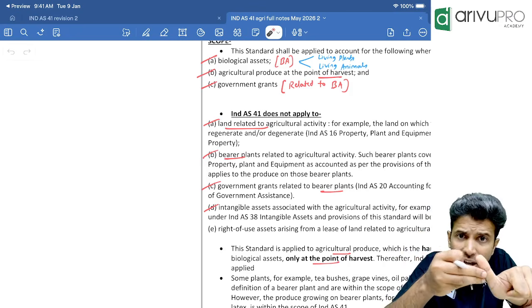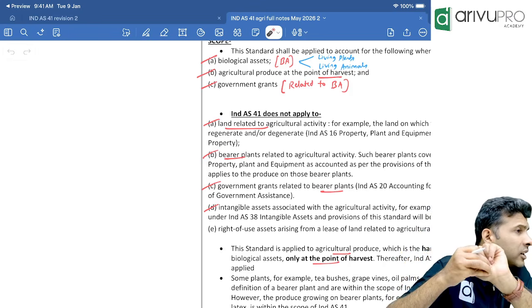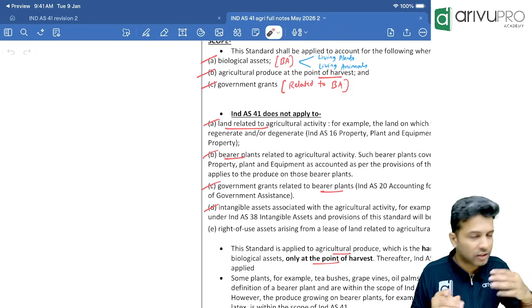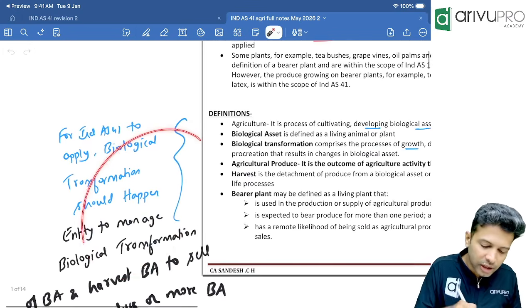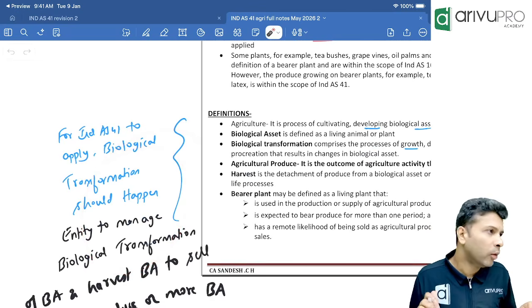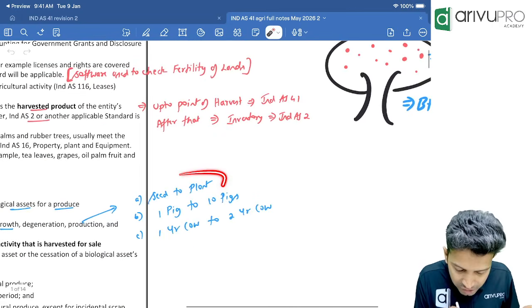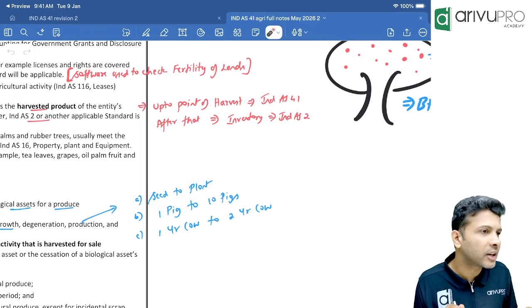There should be a biological transformation of a biological asset, and who should be managing that biological transformation? The entity. As long as there is biological transformation and we are managing that, then you can apply Ind AS 41. Clear, people? Now you tell me, is this a biological transformation? Is a seed becoming a plant a biological transformation?